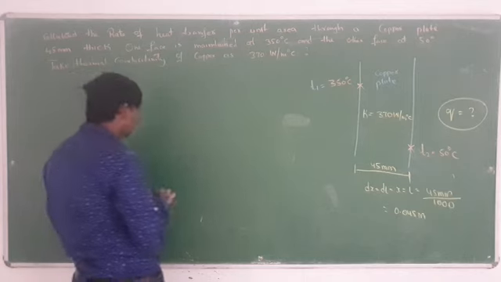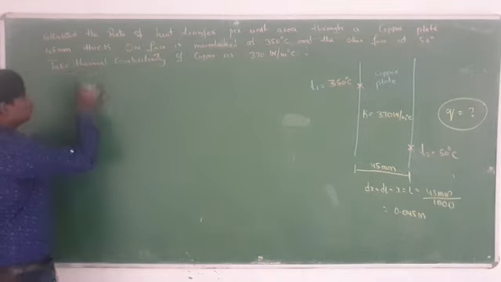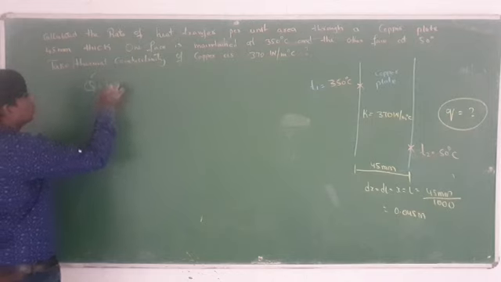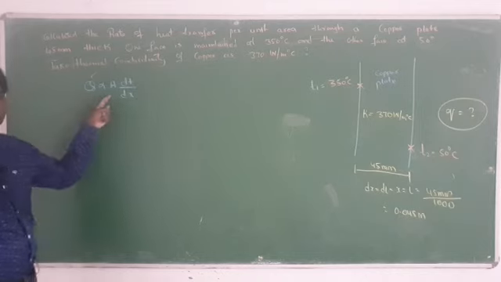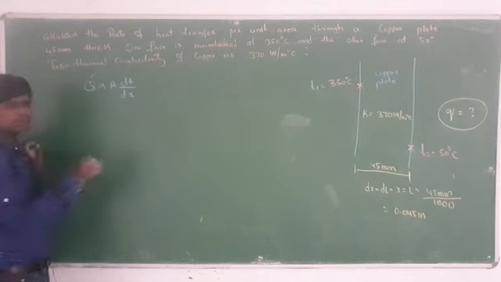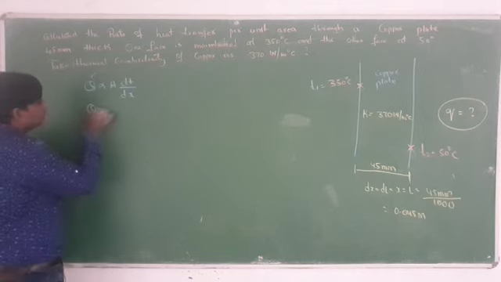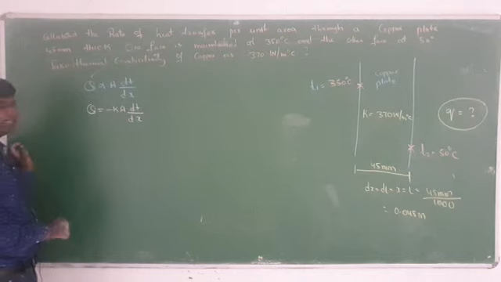What is the Fourier law of heat conduction? Q is directly proportional to A dT by dx. This is the Fourier law of heat conduction. In every problem you have to use this to solve it. So Q is equal to minus K A dT by dx.